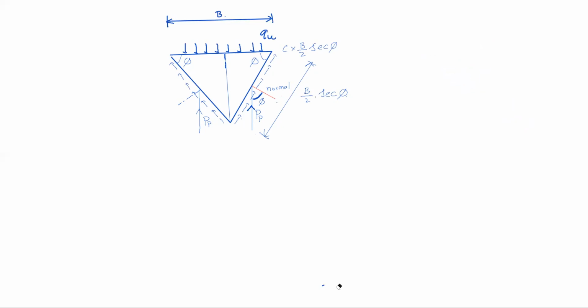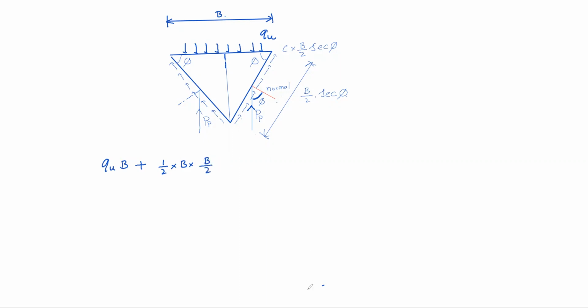Yes, sir. Okay. So now if you write vertical equilibrium, QU is the pressure, into area is the force. Area perpendicular to screen, 1 unit you can take. So QU into B is in downward direction, plus the area of this wedge shape. So area of this wedge shape is how much? Width is B, half into base B. Height is how much? Height is B by 2 tan phi.